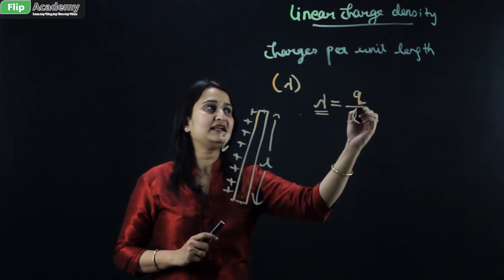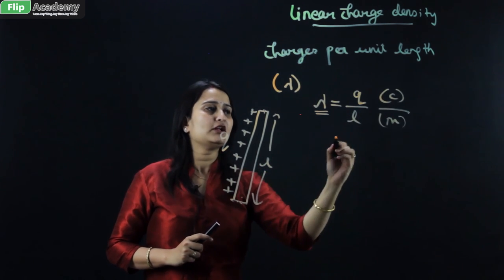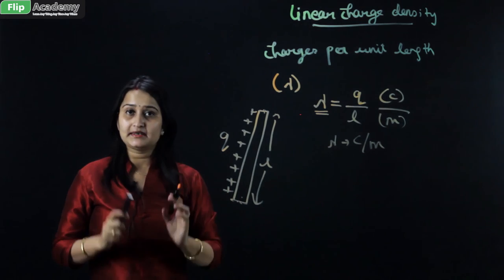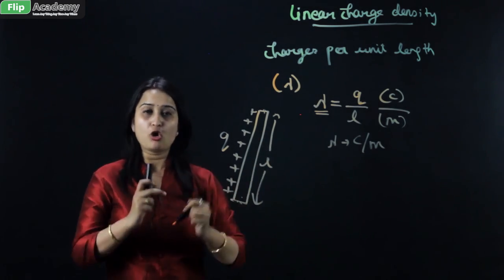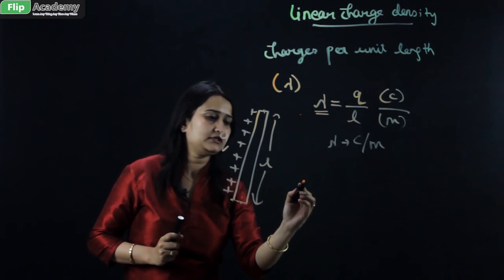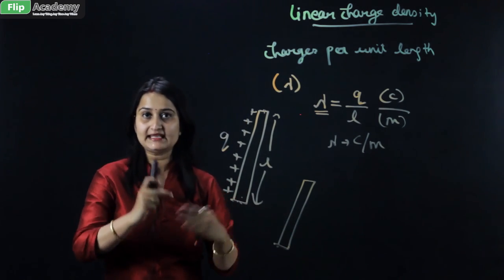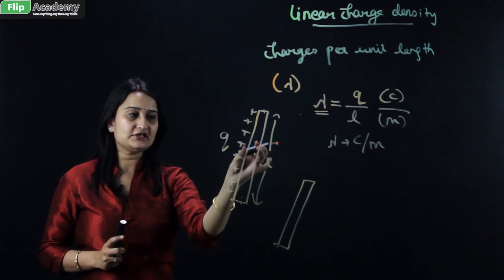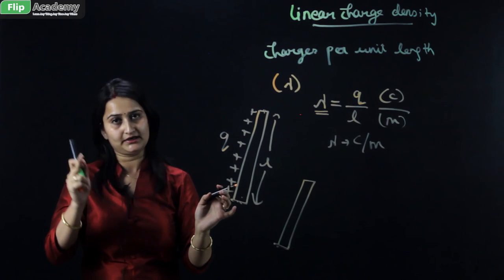The unit of lambda: Q is denoted by coulomb and L is denoted by meter. So the lambda unit becomes coulomb per meter. Now this is the formula when I took the whole length and whole charge. Suppose this is the same conductor of length L. Now imagine these charges are distributed uniformly all over the length of the conductor.